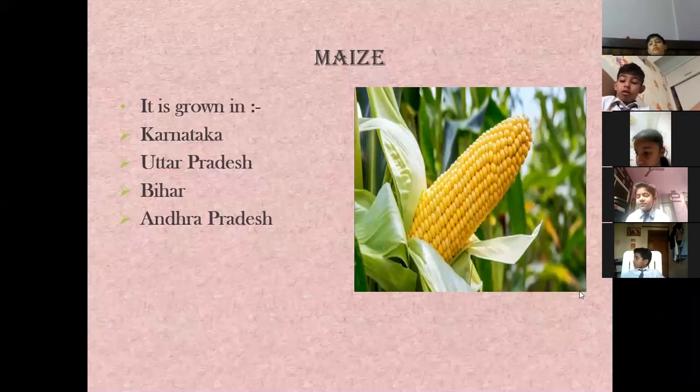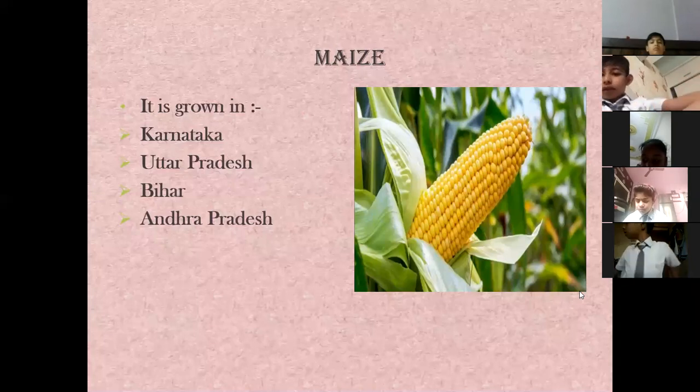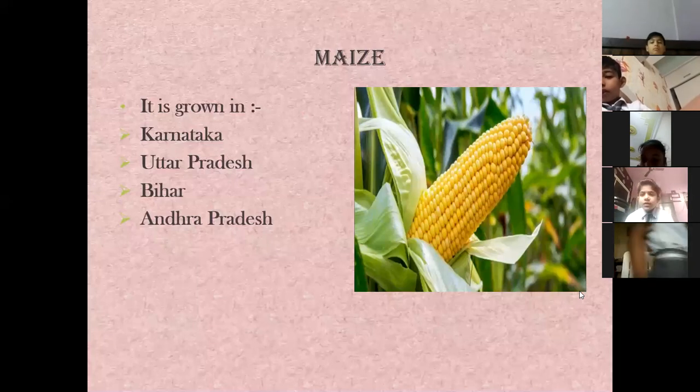Okay, but do you know that it is mainly grown in Karnataka, Uttar Pradesh, Bihar, and Assam? Okay, the other name for maize is corn. Okay, very simple. It is corn. Okay, it is mainly found in Karnataka, Uttar Pradesh, Bihar, and Andhra Pradesh.